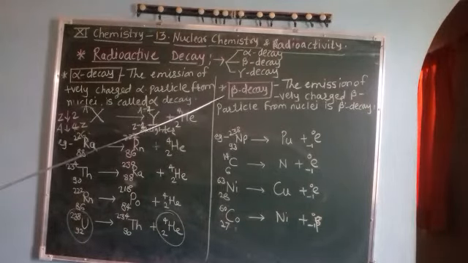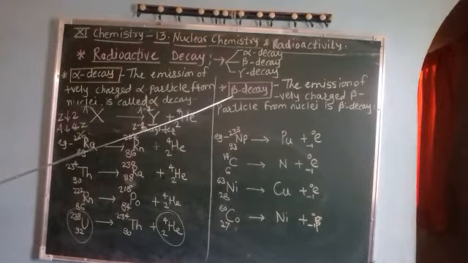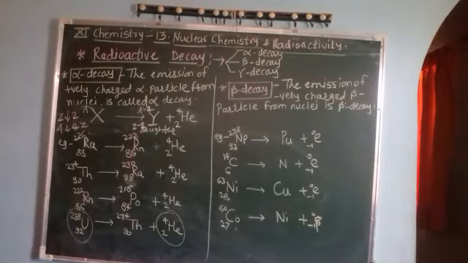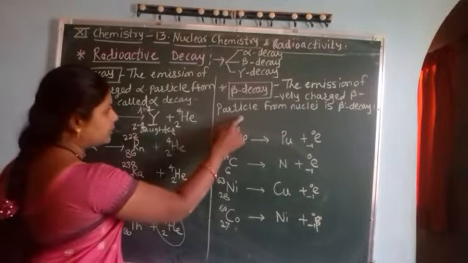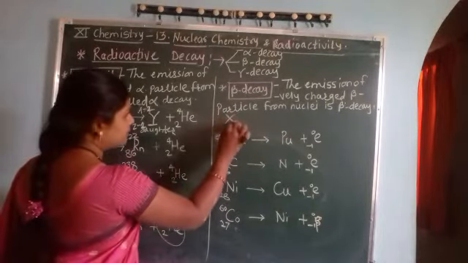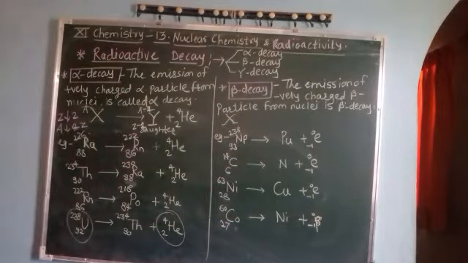Then the second type of decay is beta decay. The emission of a high speed electron forming a new nuclide is called beta decay. Means if from the nucleus of an atom there is emission of negatively charged particles, it is called beta decay. For example, suppose X is any nuclei